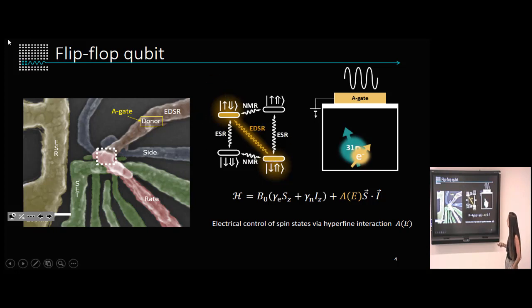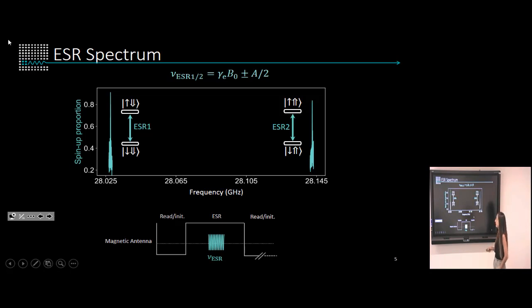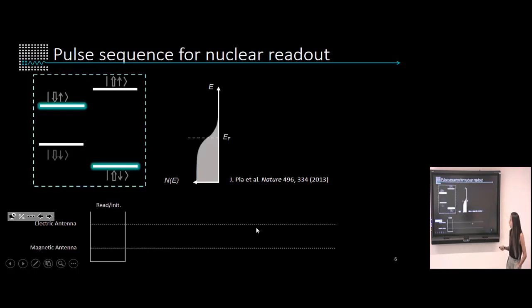So the first thing that we can do is we can take a look at the ESR lines of our system. Using the magnetic antenna, we find two ESR lines corresponding to the flipping of the electron from up to down for the two different nuclear configurations. And if we want to find the flipping of the electron due to the electric dipole transition, we have to use our electric antenna. So I'm going to show you now how we find the resonance frequency for the electric dipole transition.